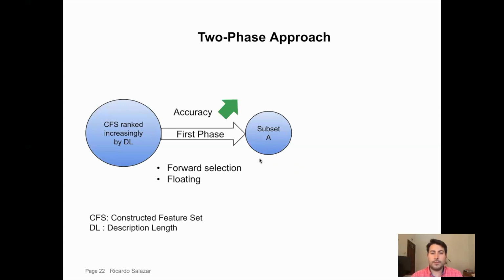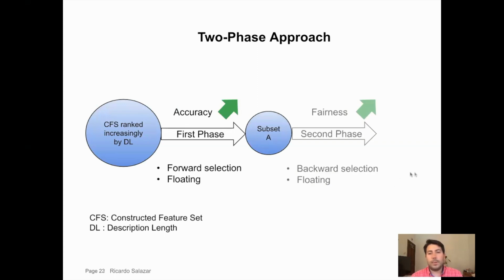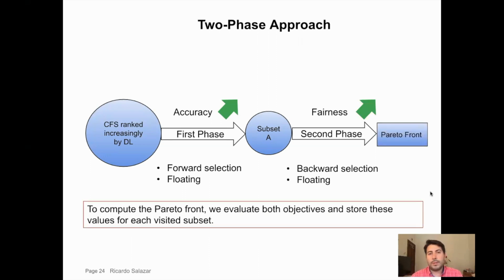After the first phase has finished, we have a subset A that optimizes accuracy. With the subset A, we start the second phase, which optimizes for fairness. For that, we perform backward selection, removing features if by doing this we increase fairness. We also perform floating, which here refers to adding back a feature that was removed, if by doing this we increase fairness. At the end, we can compute the Pareto front of optimal solutions, since we evaluate both objectives in all the features that we visited during both phases.